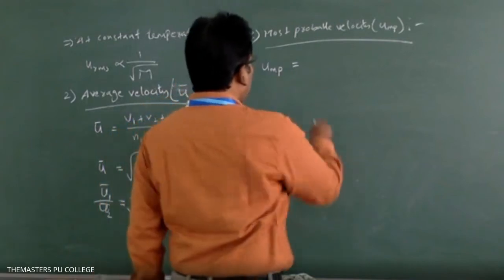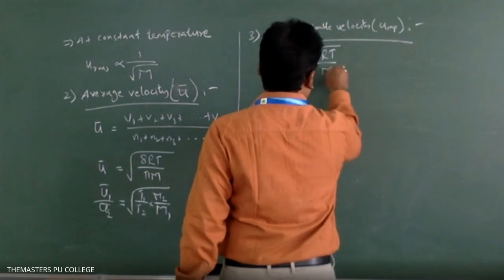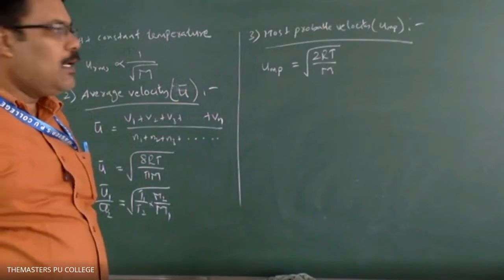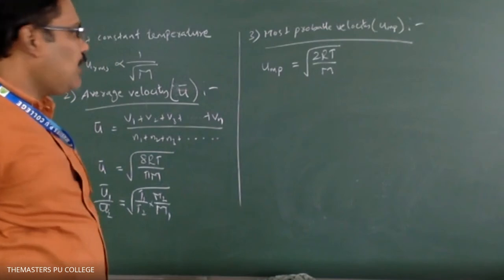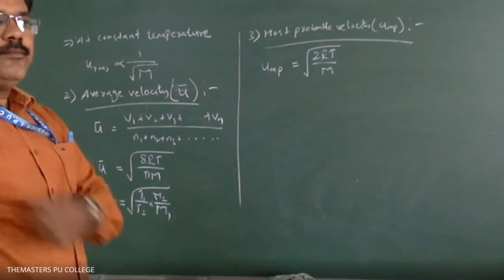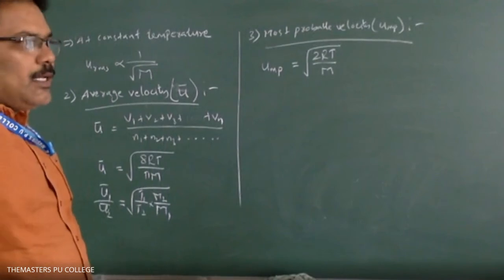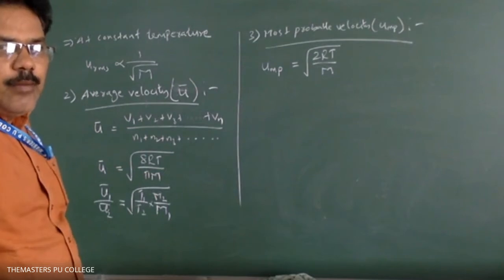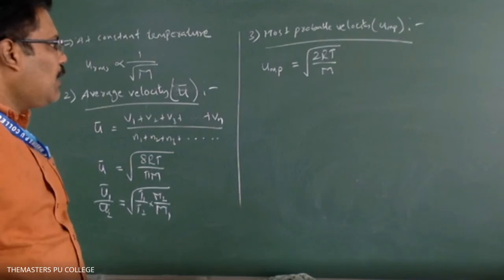So now, formula for most probable velocity. UMP equal to the root of 2 RT by M. So you see that in three different molecular velocities, the velocities depend upon the molecular weights. At constant temperature, they are inversely proportional to the molecular weights. So here also UMP equal to under root of 2 RT by M.